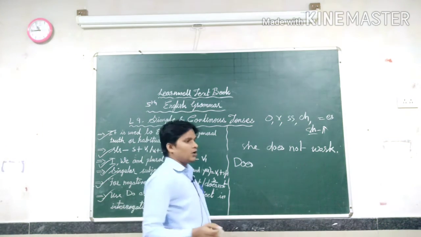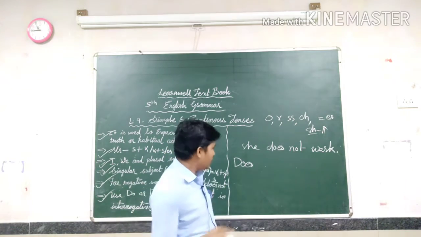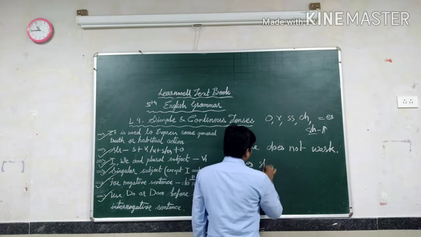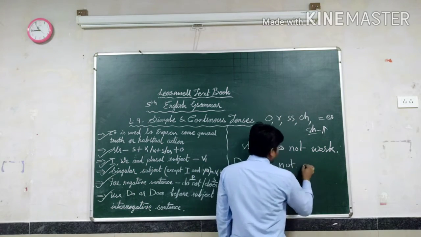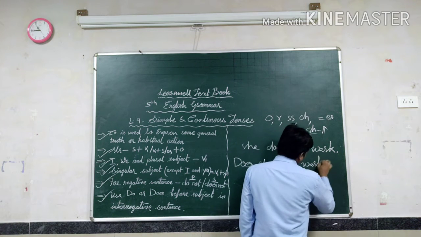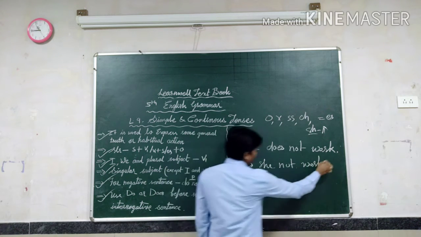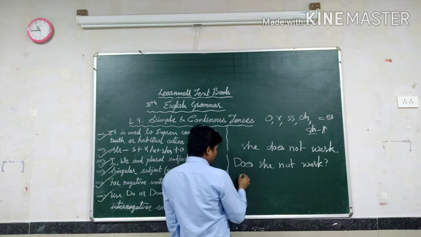We can write the short form, we can write the long form also. So: Does she not work? Question mark.